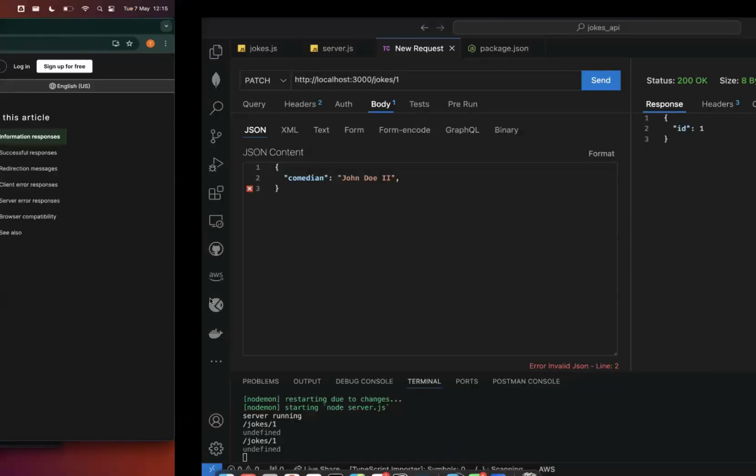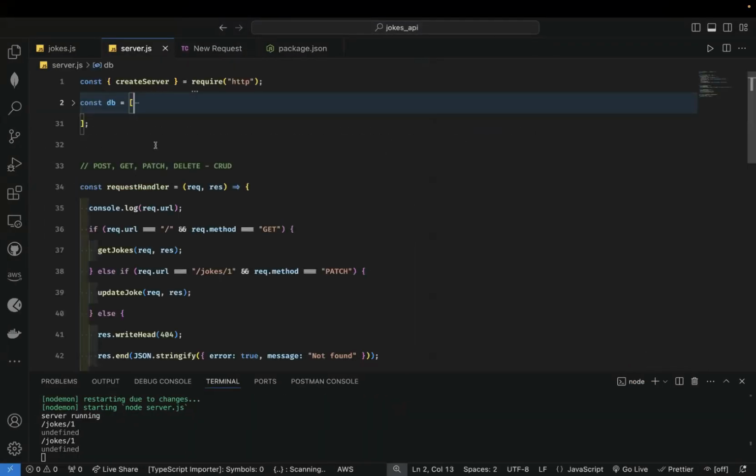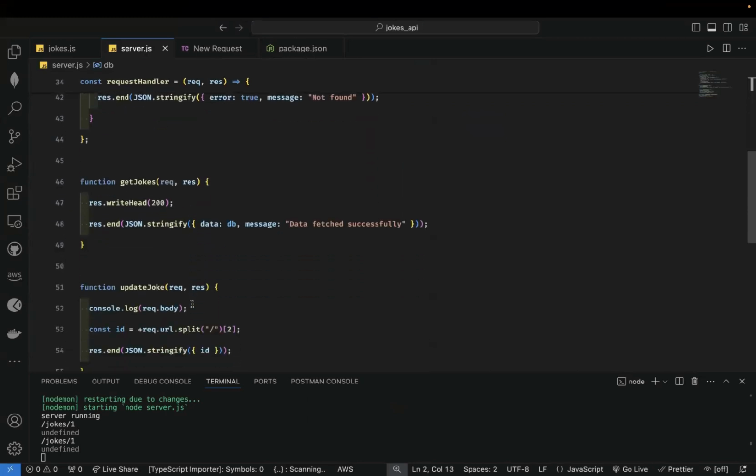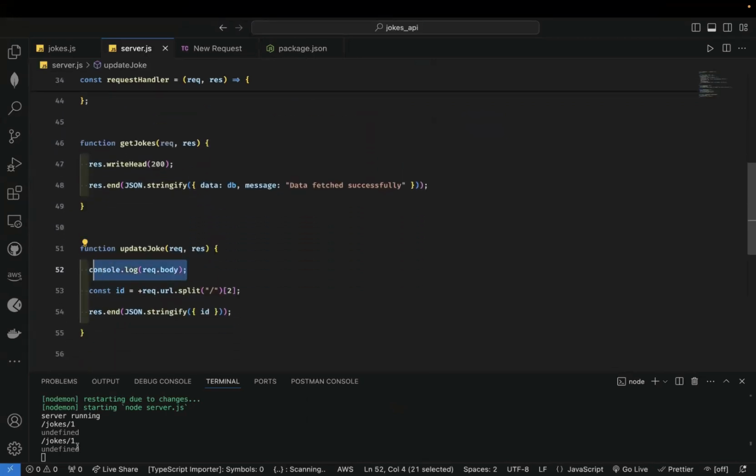let's see. Make our call. We're supposed to, are we logging the body? Yeah, we're console logging the body. So why is it giving us undefined? That's interesting. Why is it giving us undefined? So somebody help me look if you can see it before I do.